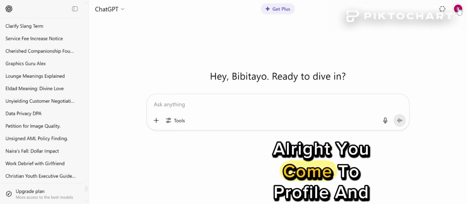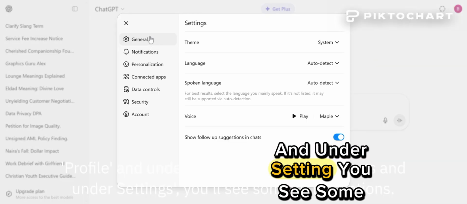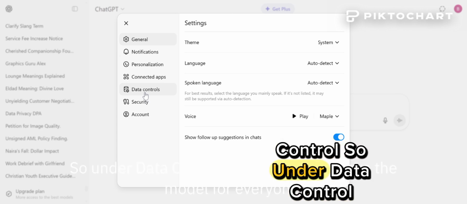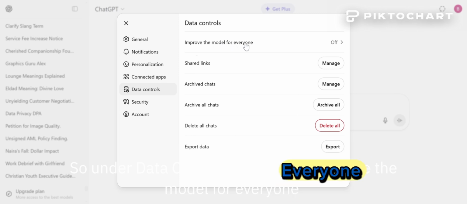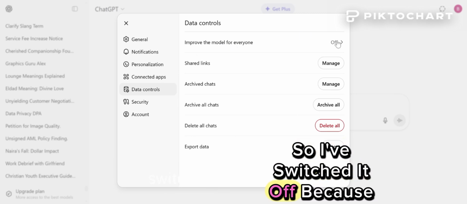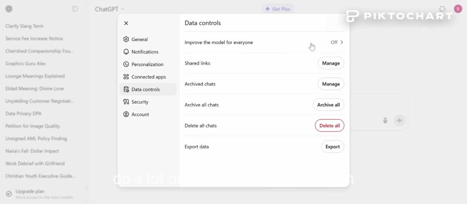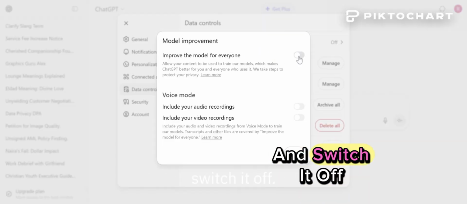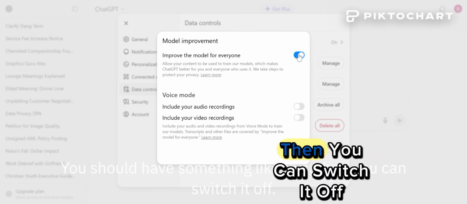All right, you come to profile, and under profile you see settings, and under settings you see some other options. You see general down to data control. So under data control, you'll see improve the model for everyone. I'll switch it off because I do a lot on ChatGPT, right? I've switched it off already. But for you, it will still be on, and then you can click on it and switch it off. So, on your own hand, you should have something like this, then you can switch it off.